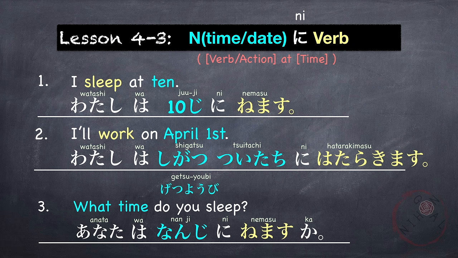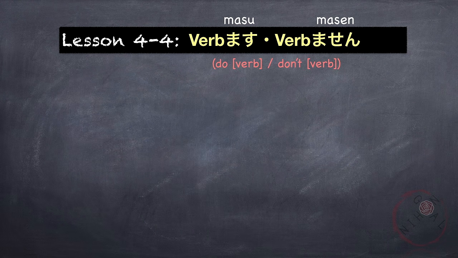For example, 10時に, 4月1日に. However, for days like 月曜日 or Monday, it is not necessary. You can just say, 私は月曜日働きます。